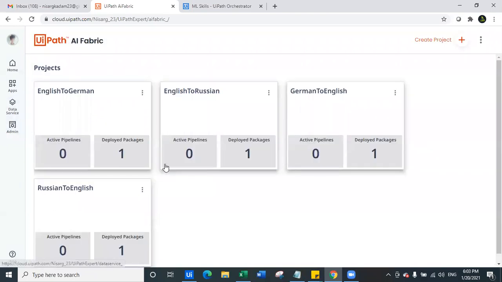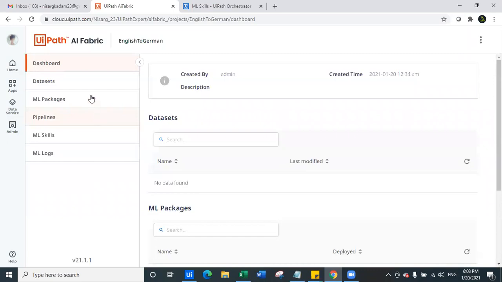As you navigate to AI Fabric, you can see here I have already deployed four packages, which are English to German, English to Russian, German to English, and Russian to English. Now I'll click on one of them, English to German, let's say. All the packages are non-retrainable. So you do not have to worry about any training. Okay. Now, I have opened one of the packages.